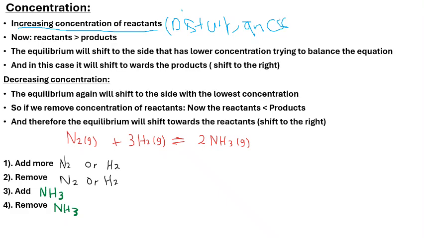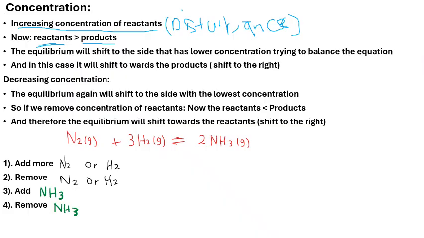That is our disturbance. Okay, so now what happens after we disturbed the concentration there? Our reactants are now greater than the products. The concentration of our reactants is now greater than the concentration of our products, meaning that it is not equal. So now we have more reactants and less product. That is not at equilibrium. So what will the equilibrium do?